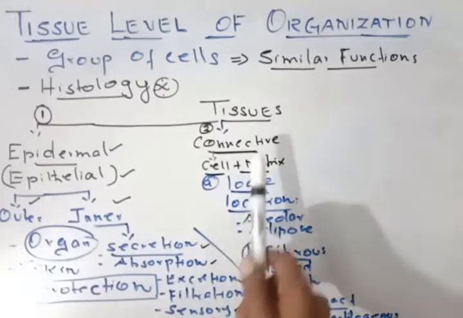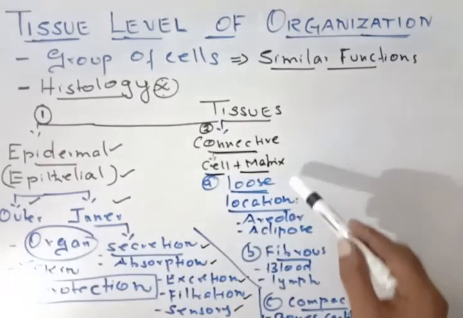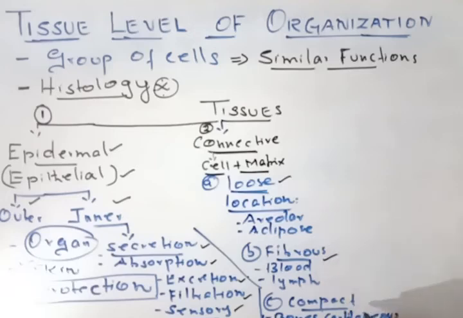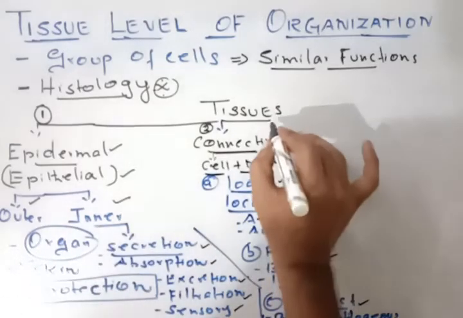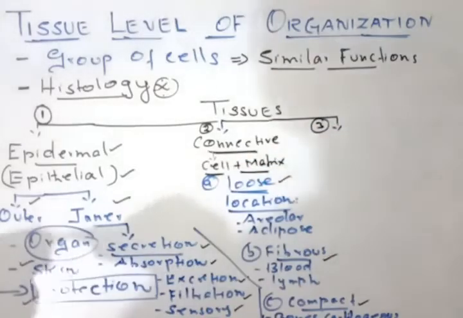So connective tissue is classified based on the arrangement of cells in the matrix. If it is loose, it is called loose connective tissue. If it is fibrous, called fibrous. Then if it is arranged compactly or tightly, it is called compact connective tissue. Understand? And the third tissue is the muscular tissue.